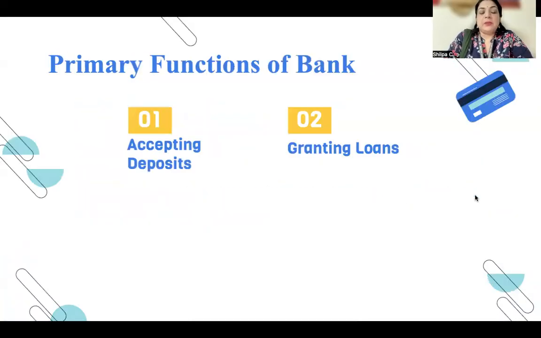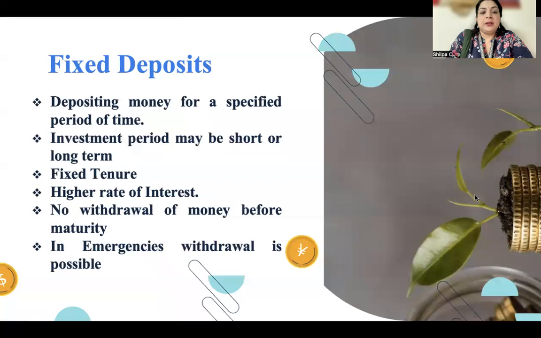Now we're going to see what the functions of a bank are. Basically, there are primary functions as well as secondary functions of a bank. The first primary function of a bank is to accept deposits, and the second primary function is to grant loans. Let's see them one by one.